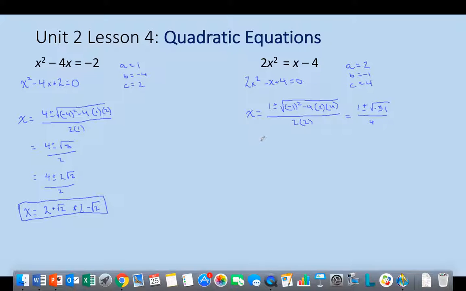So there are no real solutions, but we do have some imaginary solutions. We do know that we can take the square root of negative 31 and turn that into the square root of negative 1 times the square root of 31 divided by 4, and, well, the square root of negative 1 is i. So I wind up with 1 plus or minus, well, square root of 31, there are no friendly factors to that, so we'll just say the square root of 31i divided by 4. All right, and that takes us to our final answer.